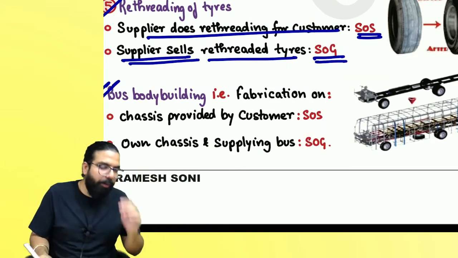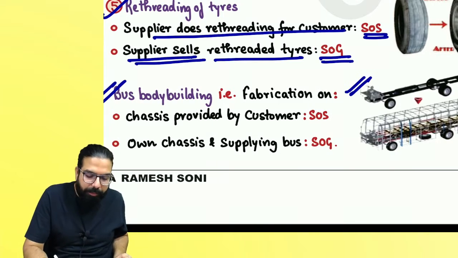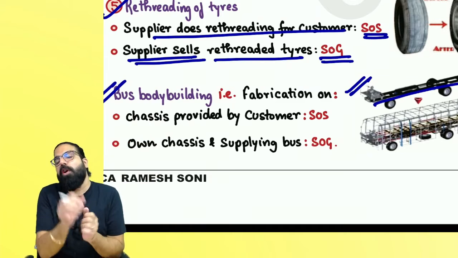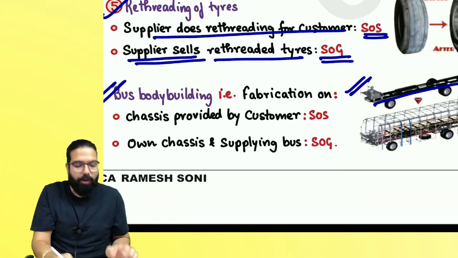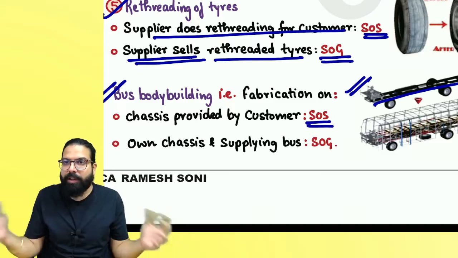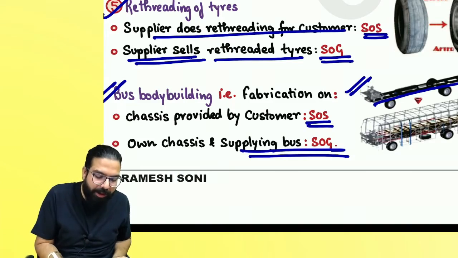The next example is bus bodybuilding, fabrication. If one person gives me the chassis of the bus and I do the fabrication, I am doing an activity on your goods. Then my activity will be a treatment or process on your goods, which will always be a supply of service. However, if I have my own chassis, do the fabrication and sell the bus, selling of the bus will always be a supply of goods.